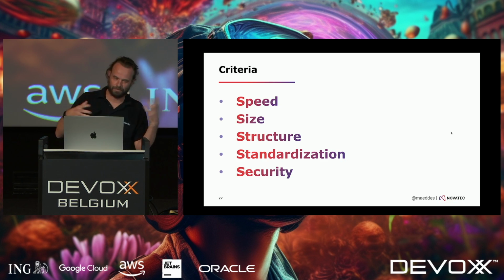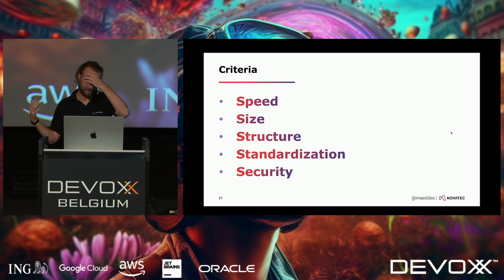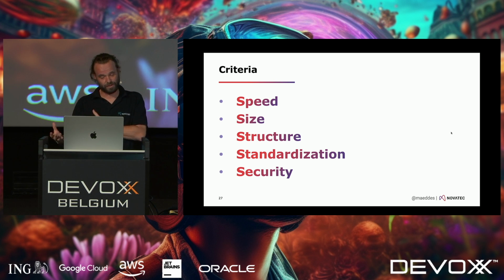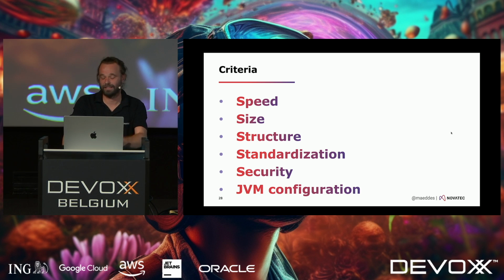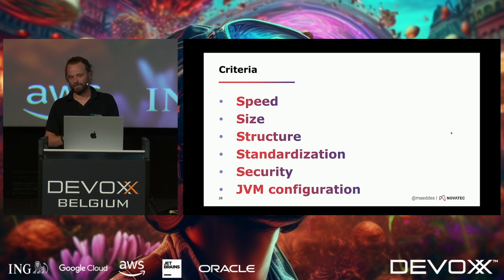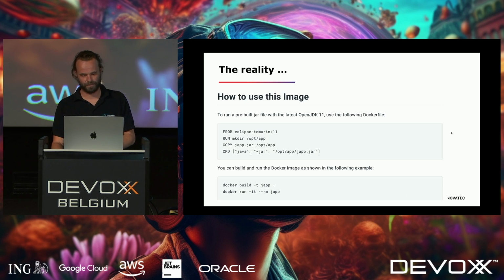So to sum things up, what basically makes a container good or better than other containers? It's of course the speed, once on the build time, once on the startup time, the size of the container, they shouldn't be so big, the structure of the layers, the degree of standardization, security, hopefully, and in the Java world also an optimal JVM configuration for your Java application.